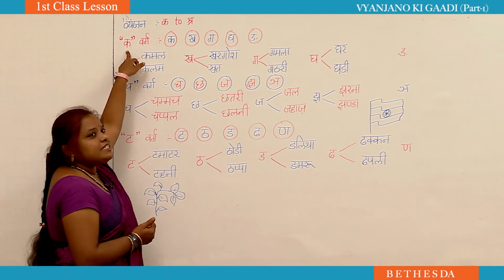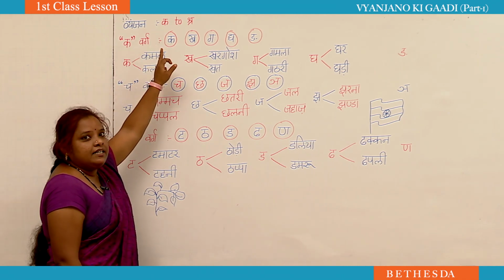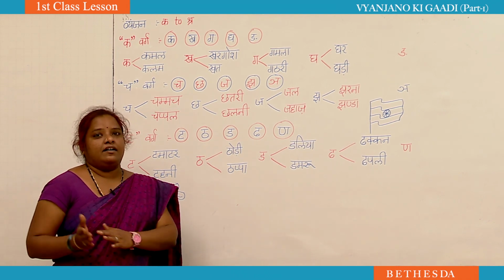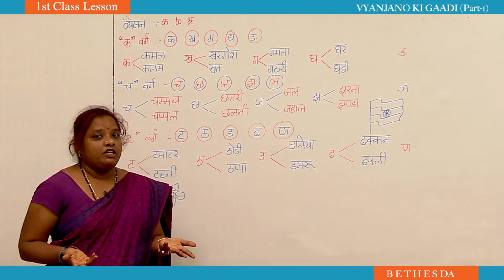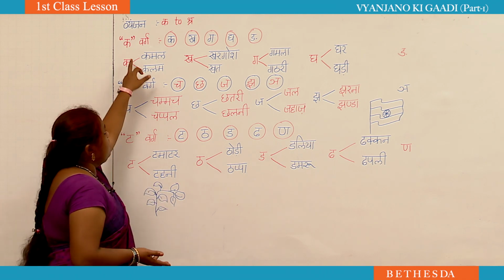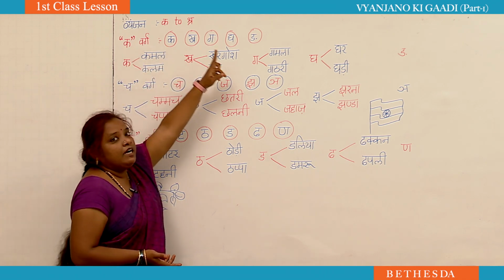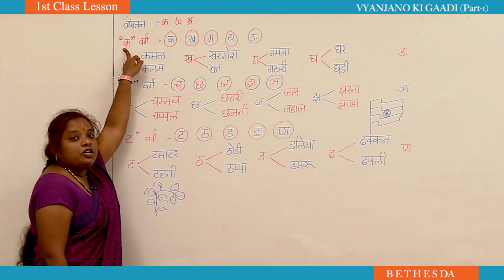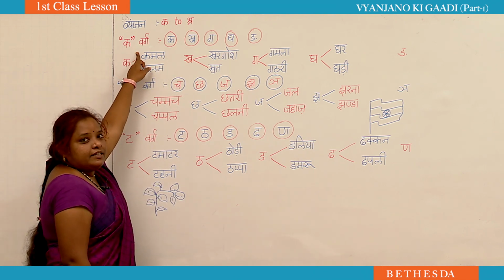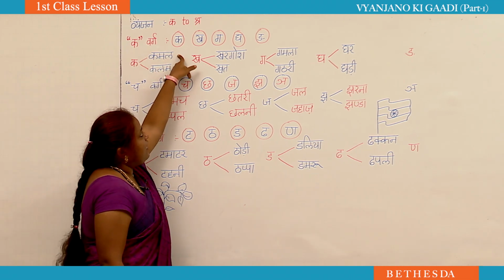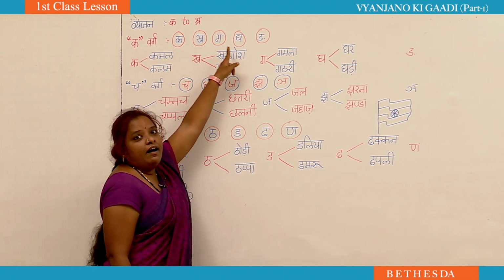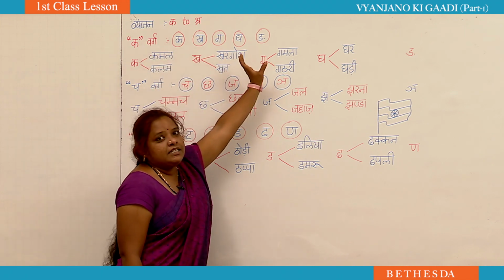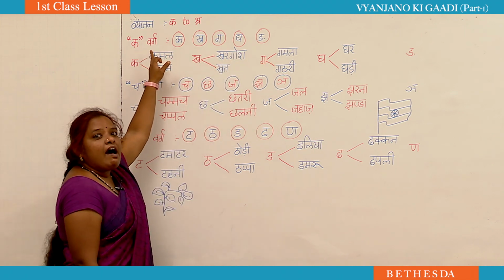So, first let us take Ka Varg. We will write from Ka, Kha, Ga, Gha, Inya. But we don't know what we call it. What do we call the letters from Ka to Inya? We call them Ka Varg. Ka Varg means Ka, Kha, Ga, Gha, Inya. So we have these 5 letters, and we call it a Ka Varg.